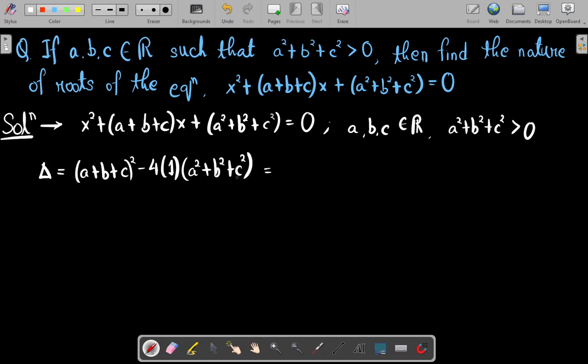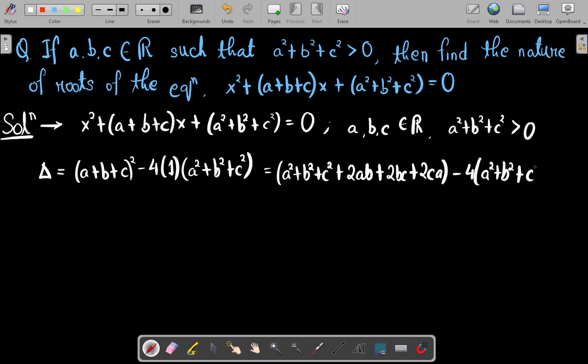On expanding, the first term becomes a square plus b square plus c square plus 2ab plus 2bc plus 2ca, minus 4 times (a square plus b square plus c square). So there is 1 times a square plus b square plus c square on opening the bracket, and there are negative 4 times this.